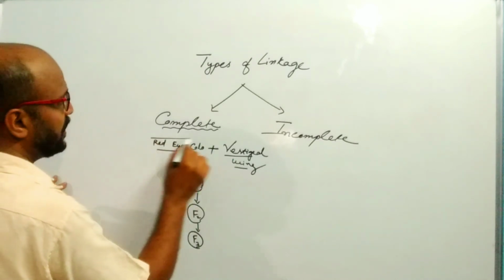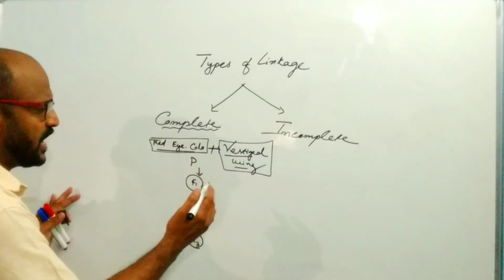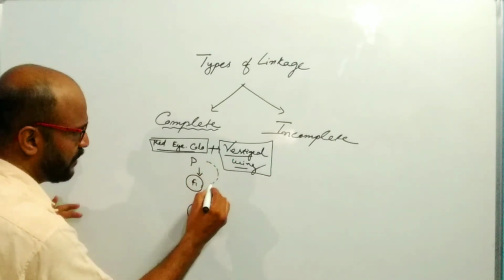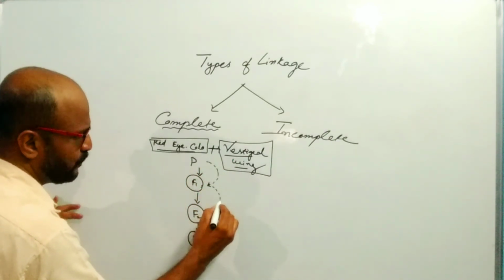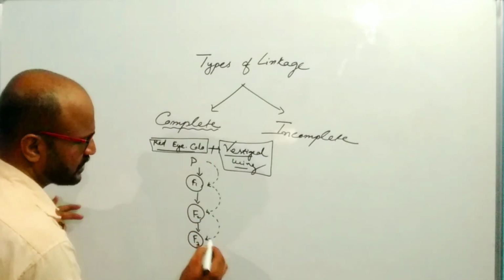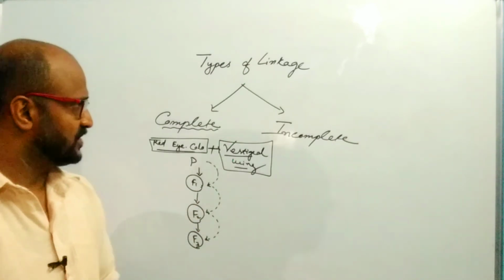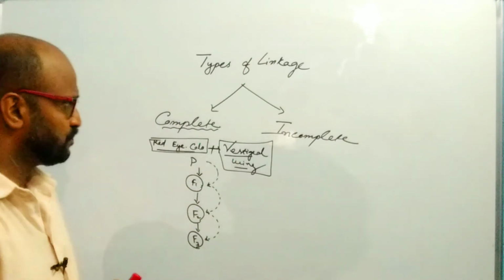The red eye color and the vestigial wing transmit from parent to F1, from F1 to F2, and again from F2 to F3 generation.